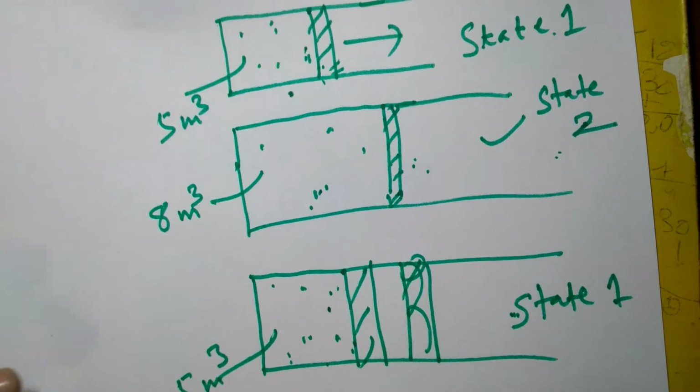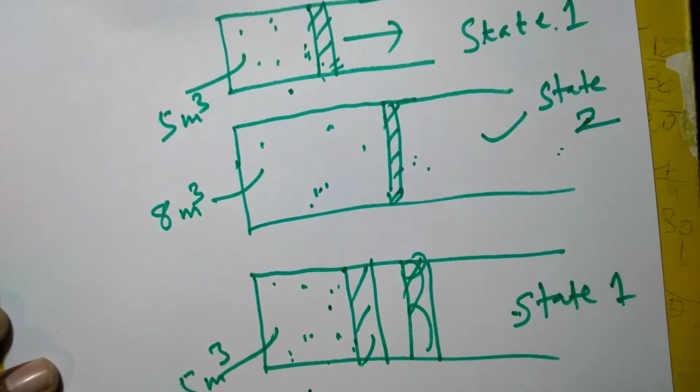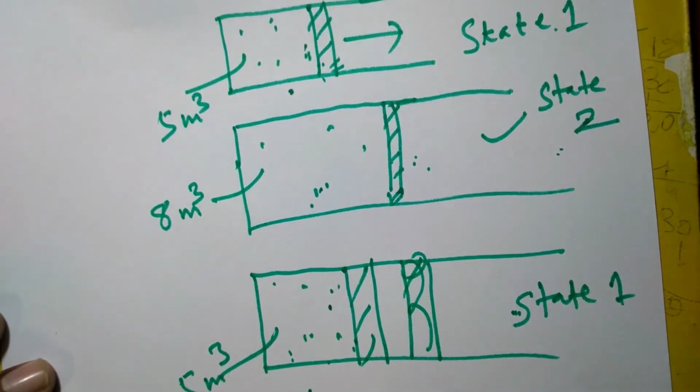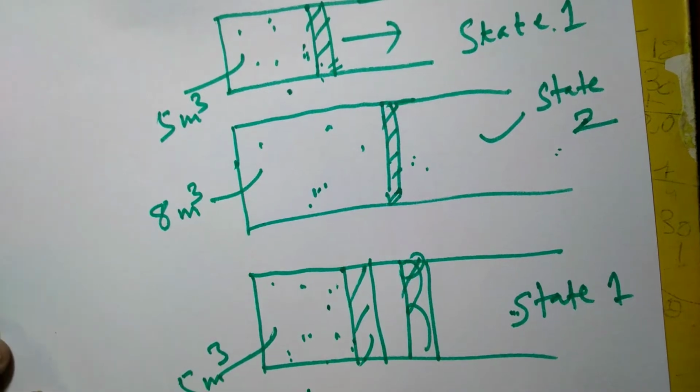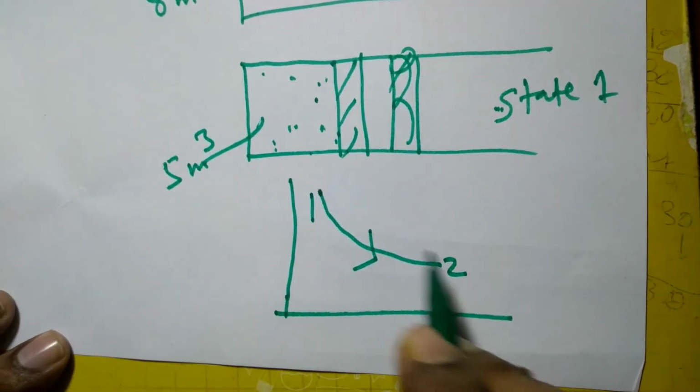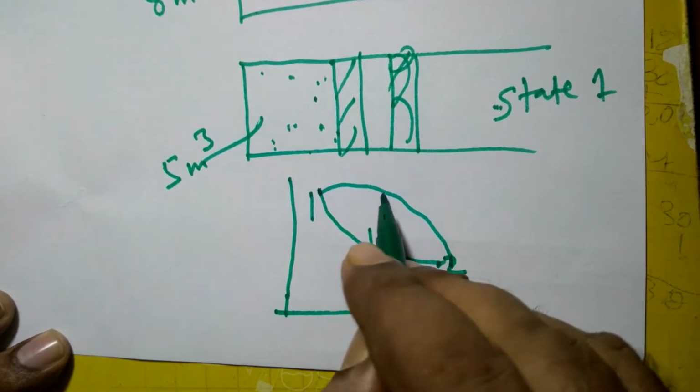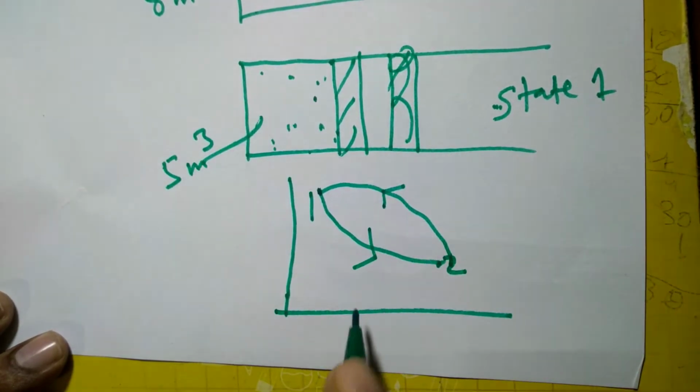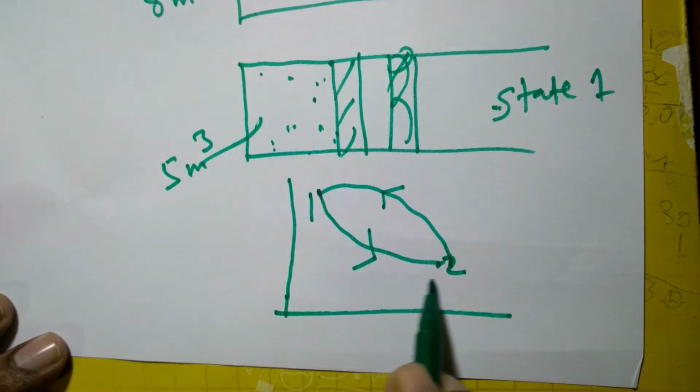If you plot that on a process diagram, this is 1 to 2, and again this is 2 to 1. The system completes a cycle.